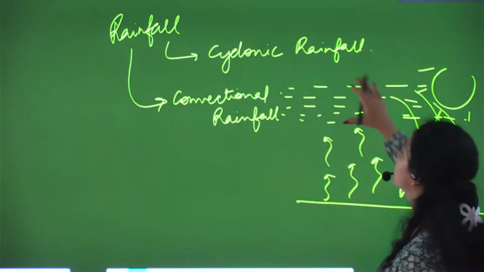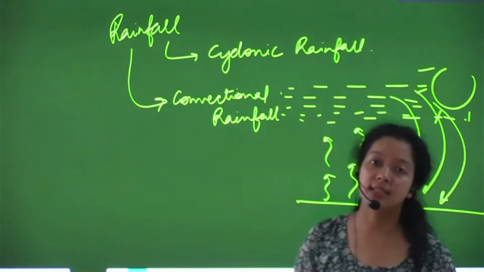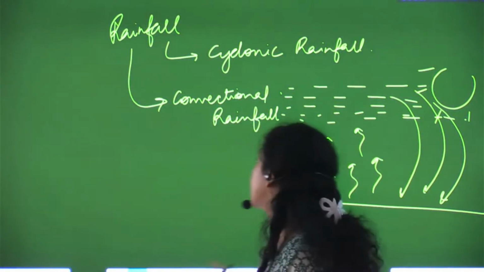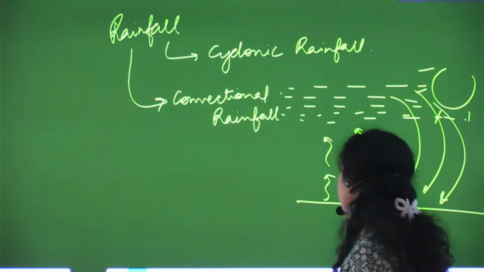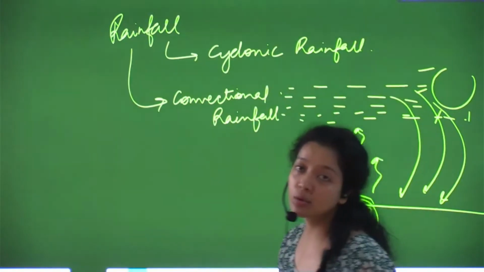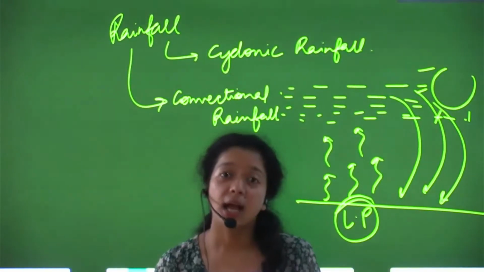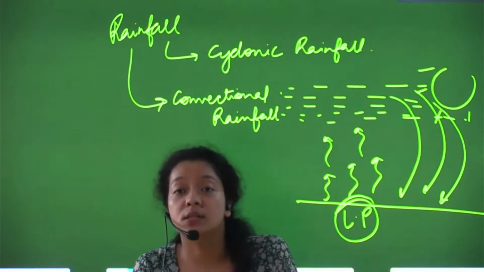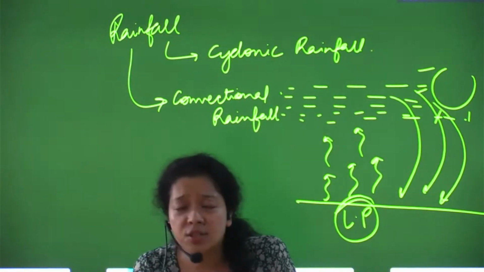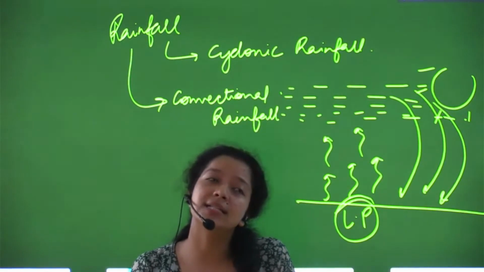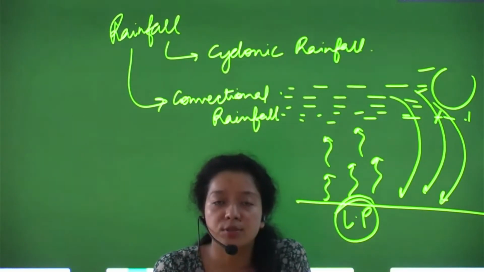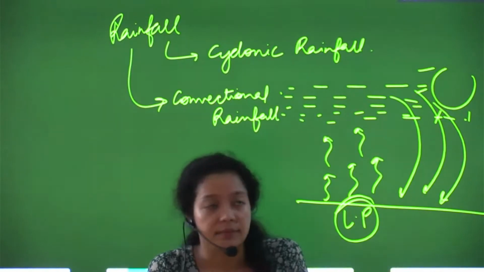As soon as it reaches there, it gets condensed, and a low pressure is created, and this low pressure attracts air as well as rainfall. Such convectional rainfall is short lived, temporary, unevenly distributed and uncertain.